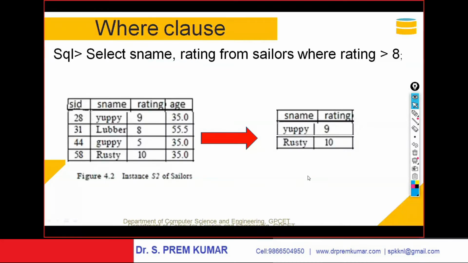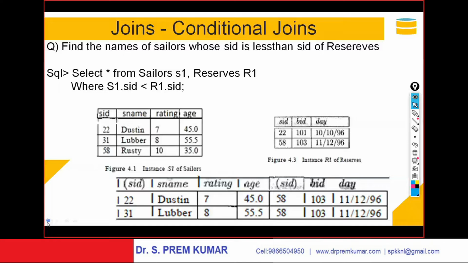You observe here, let us go with the join conditions. Select asterisk, asterisk means all columns. Select asterisk from sailors S1, reserves R1. I am just going with the join conditions. I want the complete information from sailors S1. Let me say this is the table which is called S1. I am calling this table S1.